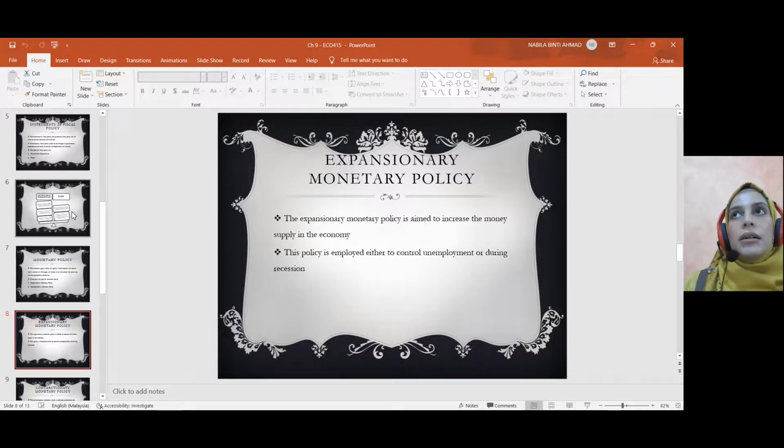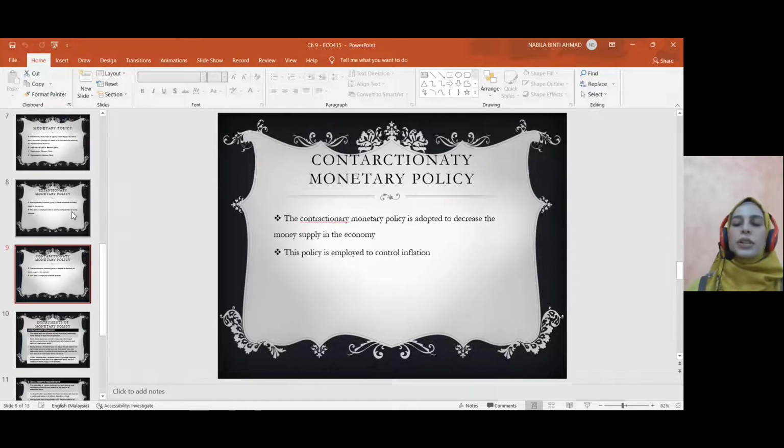Jadi bila berlaku recession, kegawatan ekonomi, money supply, kecairan dalam ekonomi itu akan berkurangan. So nak tambahkan money supply, government akan implement expansionary monetary policy. Okay. Contractionary monetary policy pula akan diadopt during inflation. Sebab during inflation, money supply terlalu banyak, kecairan terlalu banyak. Jadi nak kurangkan money supply, government akan adopt this contractionary monetary policy.